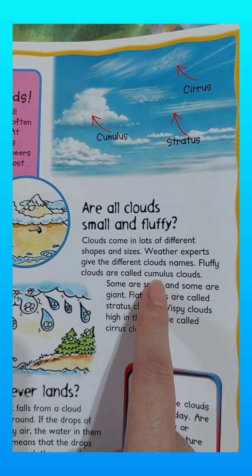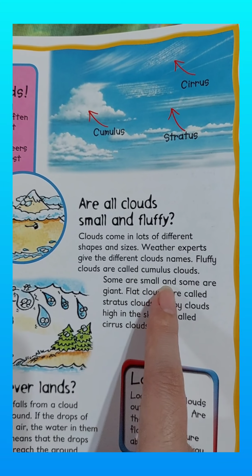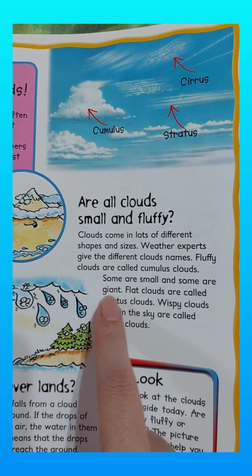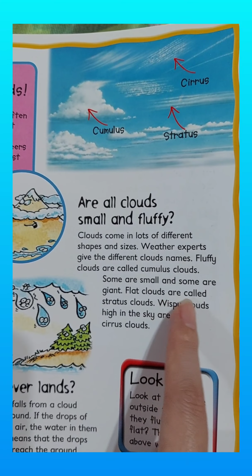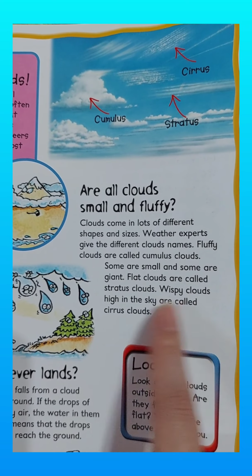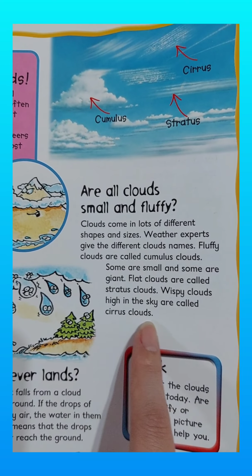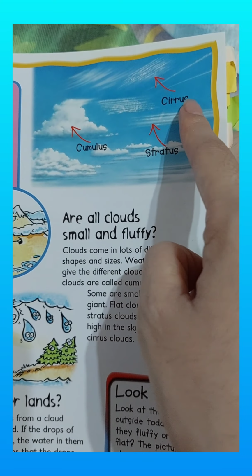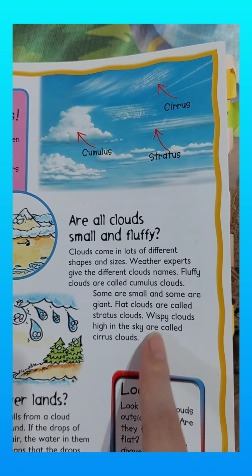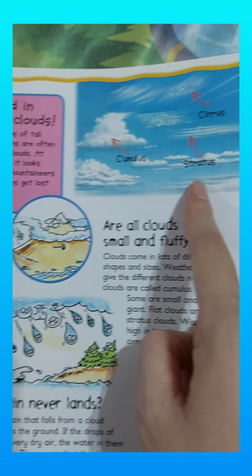Furry clouds are called cumulus clouds. Some are small and some are giant. Flat clouds are called stratus clouds. Wispy clouds high in the sky are called cirrus clouds. Okay. Cumulus, cirrus, stratus.